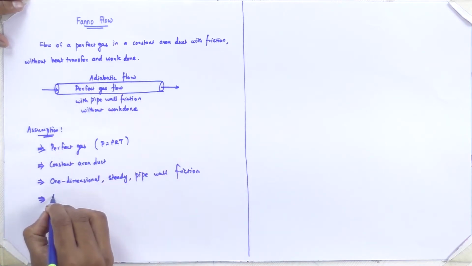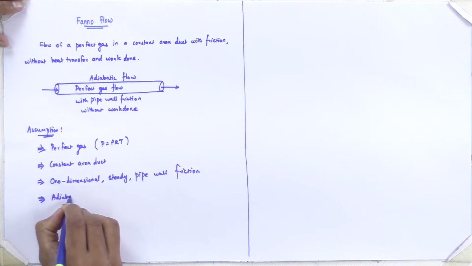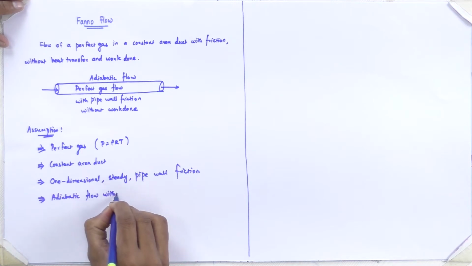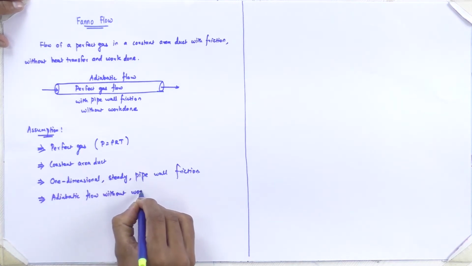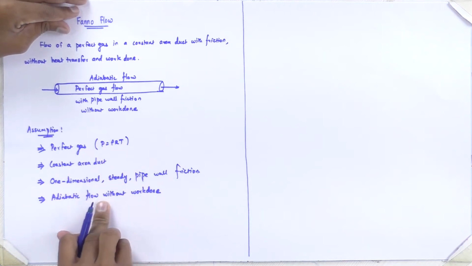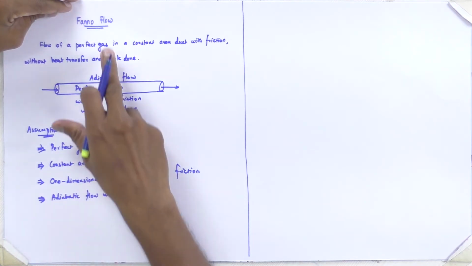Then the whole flow is an adiabatic flow, without work done. So with these assumptions, let us look at some practical examples of Fanno flow.